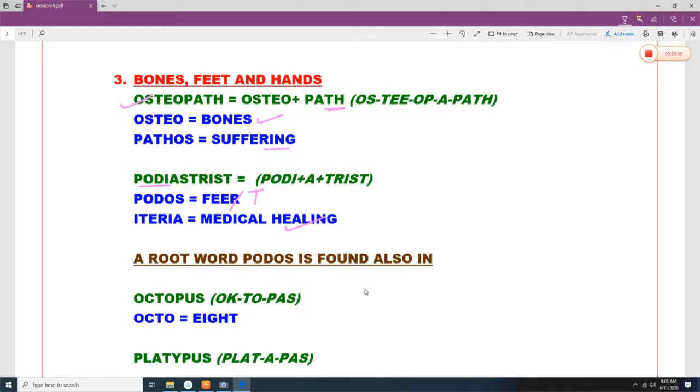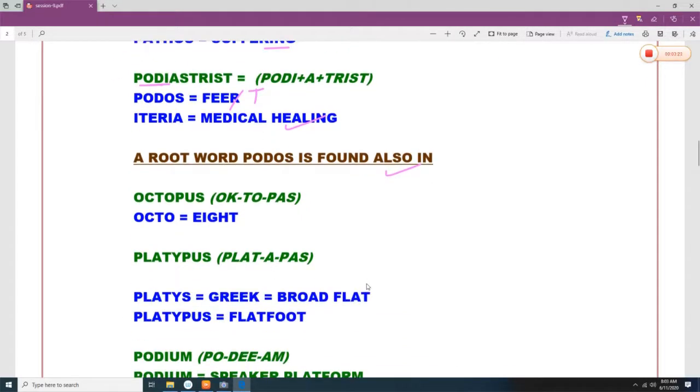The root word podos is also found in octopus. Octo means 8 and podo means leg or hand. So there is a creature with 8 legs. That creature is known as octopus.